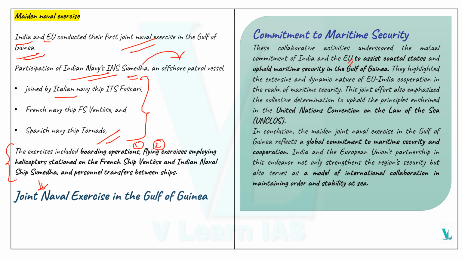So this is all about maritime security. Here they are also focusing on maritime security and cooperation by means of global commitment. So in order to be a model of international collaboration in maintaining order and stability at sea, this is relevant in order to keep all these agreements and participations relevant in the global promotion of security.